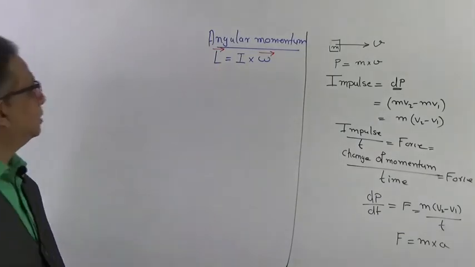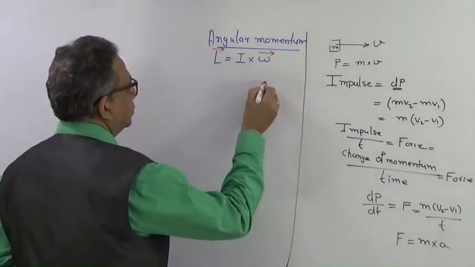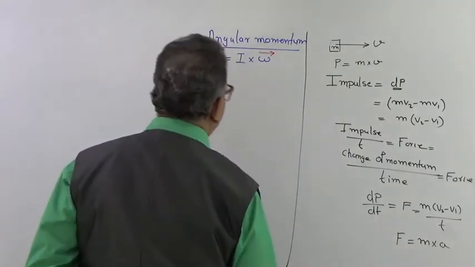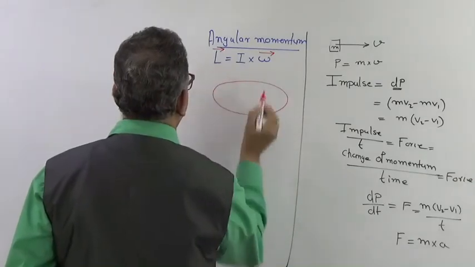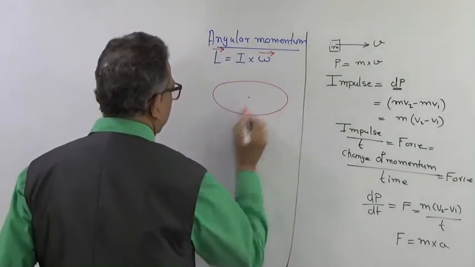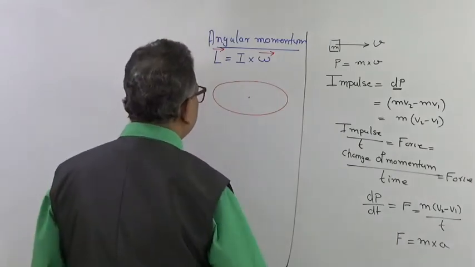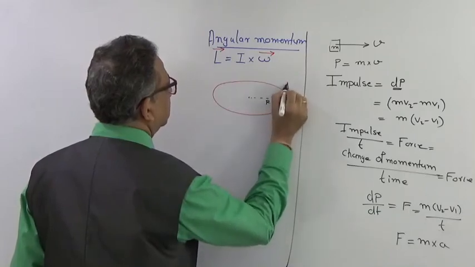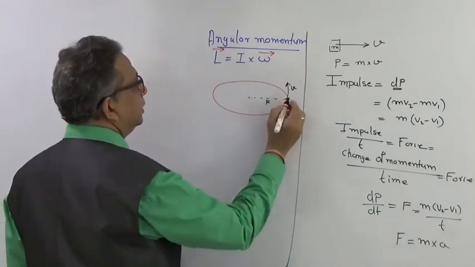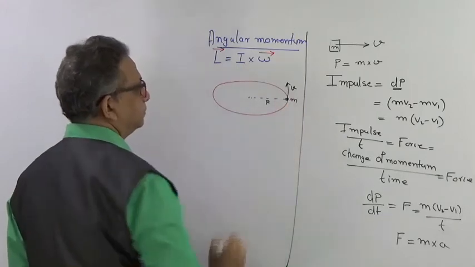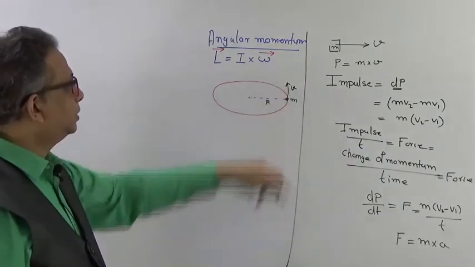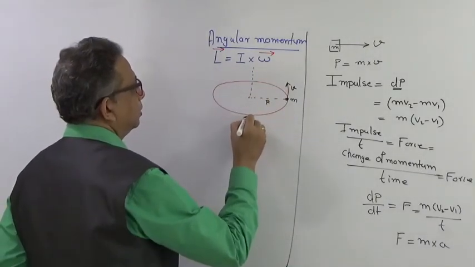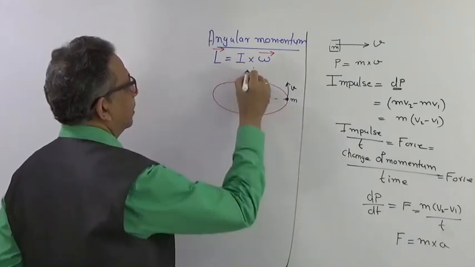Okay. Now angular momentum, as you can see, if we have rotational motion, that is a body at a radius r moving with a velocity v. This is the linear velocity of this mass m. Now this m is a concentrated mass, and this is your axis of rotation.